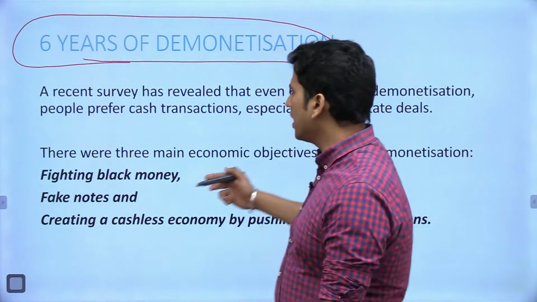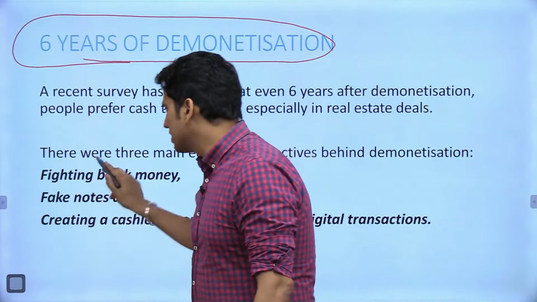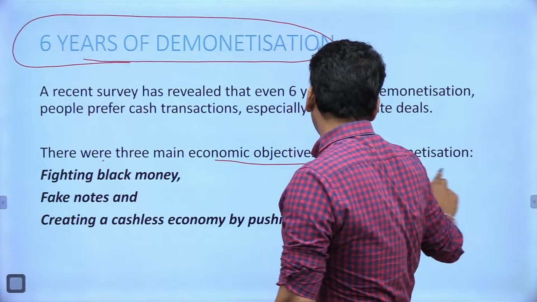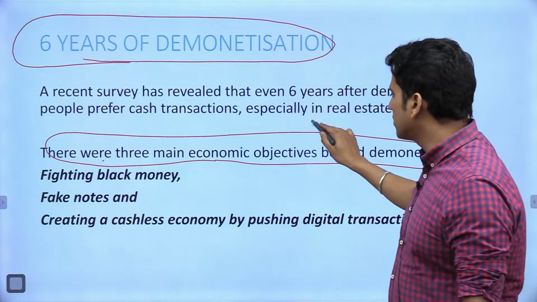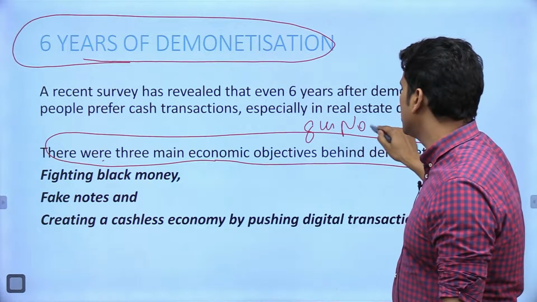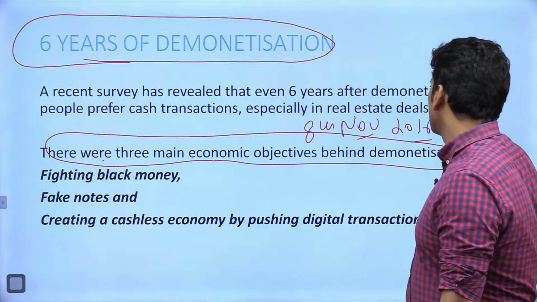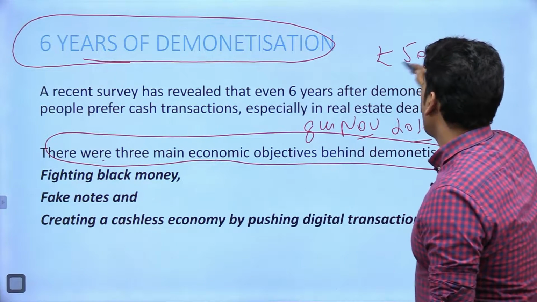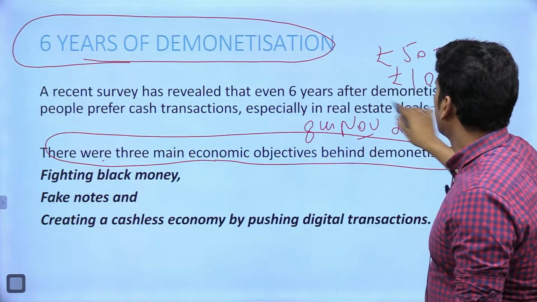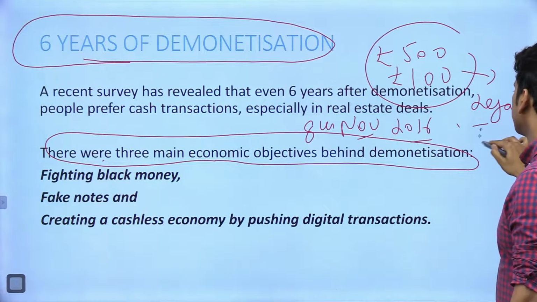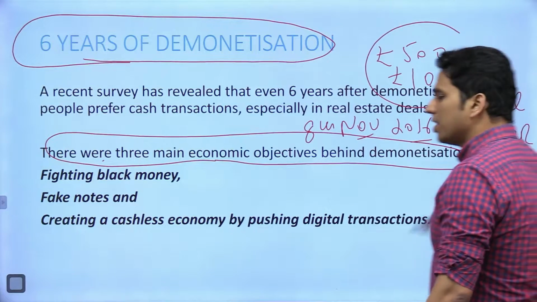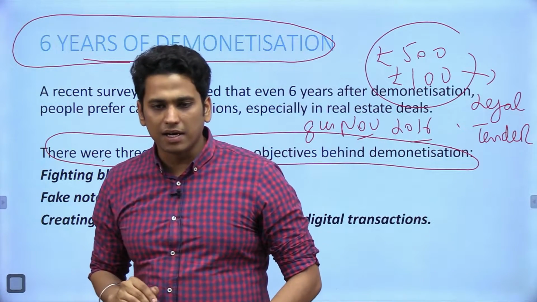So first of all, look at what were the reasons, the main objective behind demonetization. As all of you must be knowing, it was on the 8th November 2016 when currency notes of 500 and 1000 were declared no longer a legal tender. भाई इनको डिक्लेयर कर दिया गया था कि अब ये फिलहाल लीगल टेंडर नहीं है.